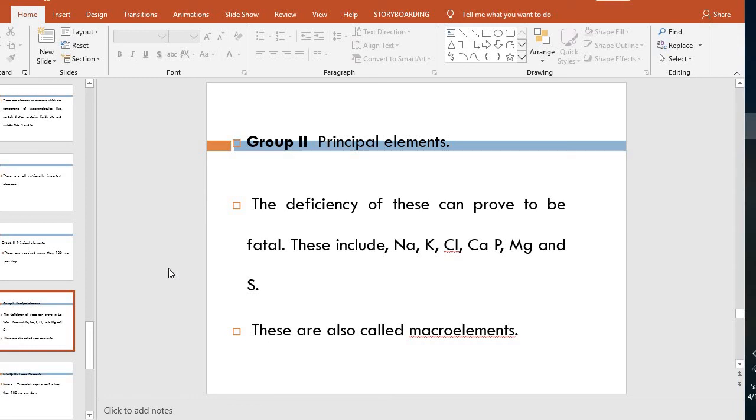These are also principal elements, but minerals present in the carbohydrates, lipids and proteins are included in group 1, while these are included in group 2.